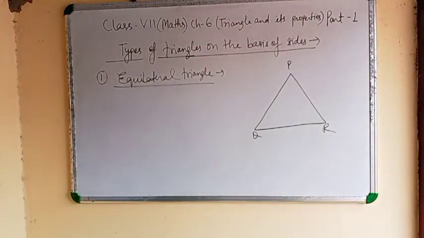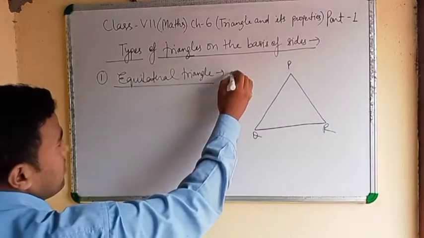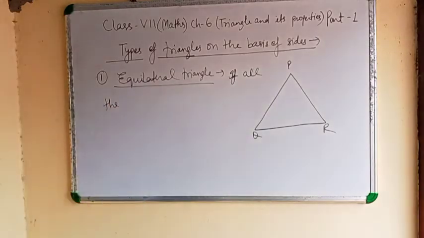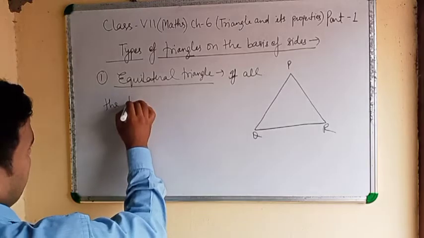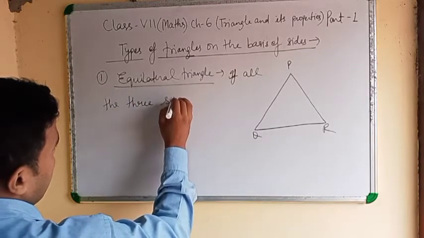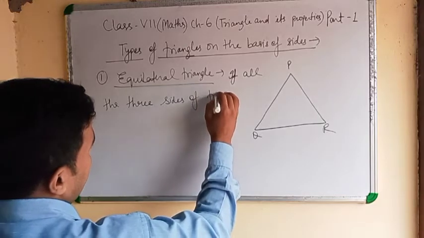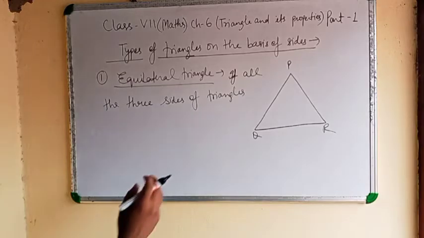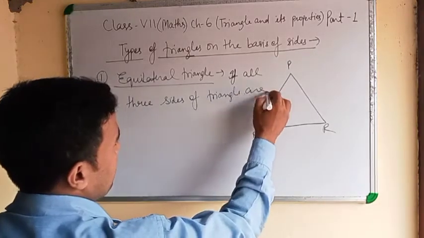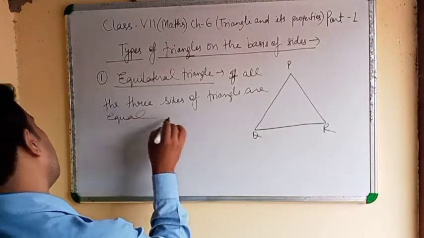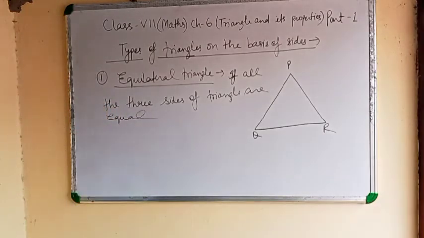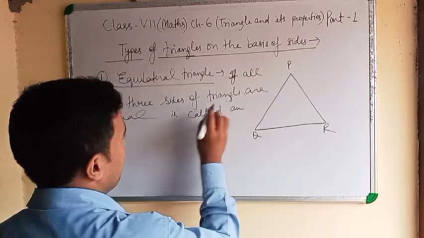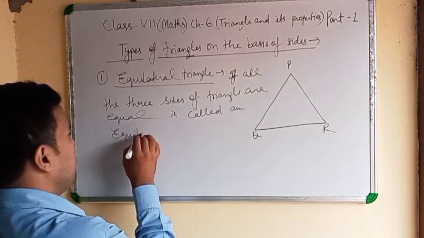Means we can write: if all the three sides of a triangle are equal, it is called an equilateral triangle.